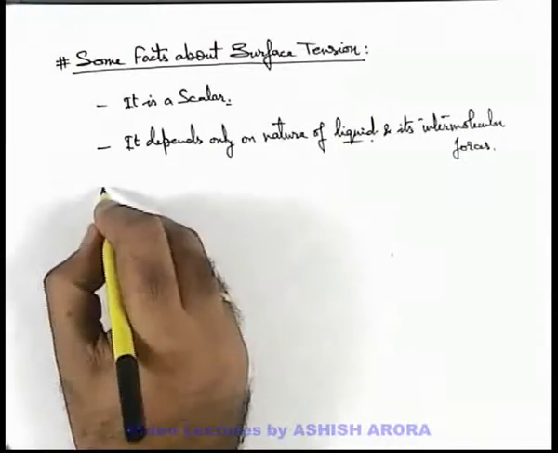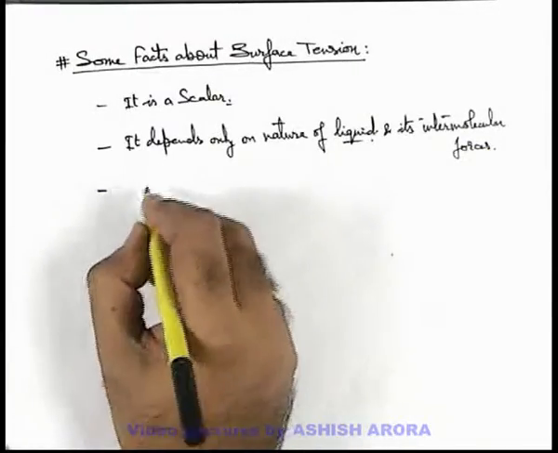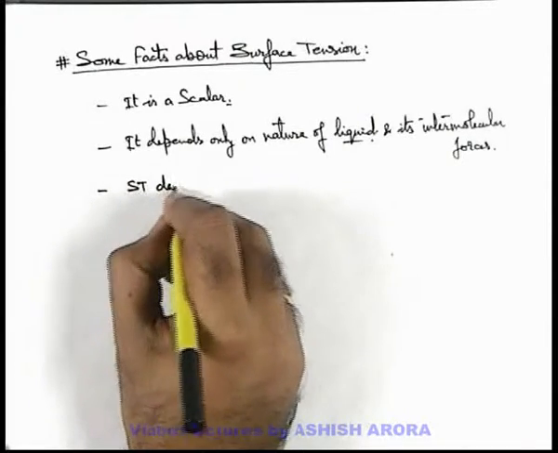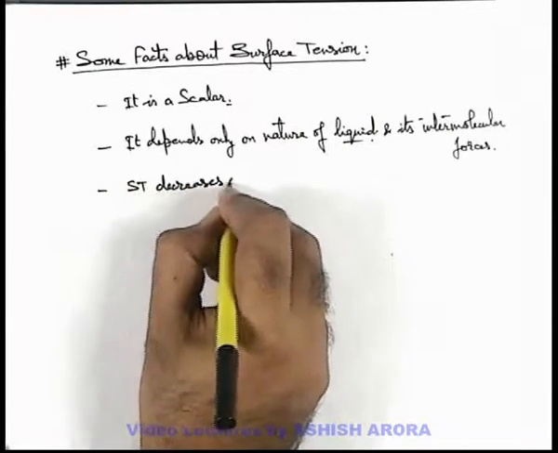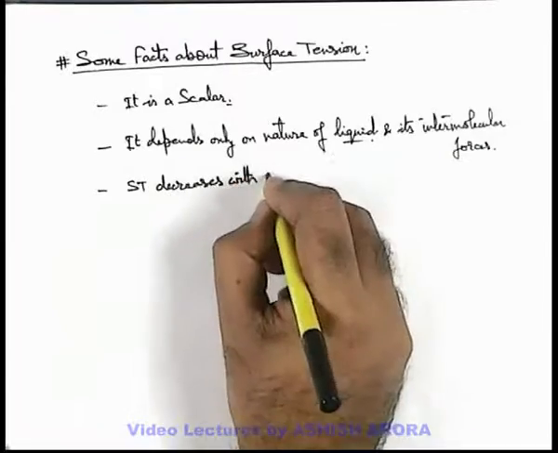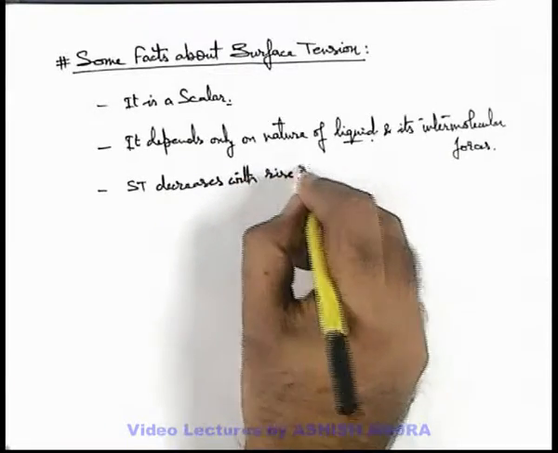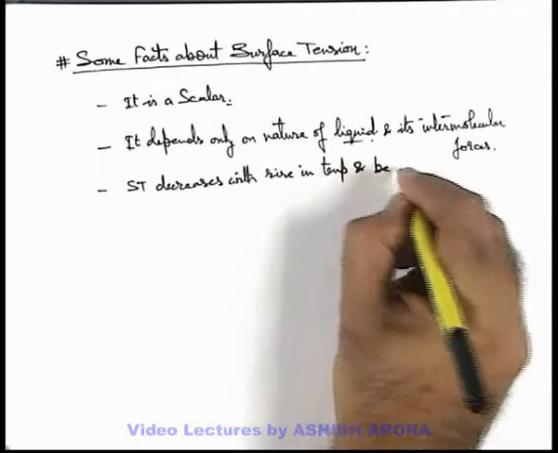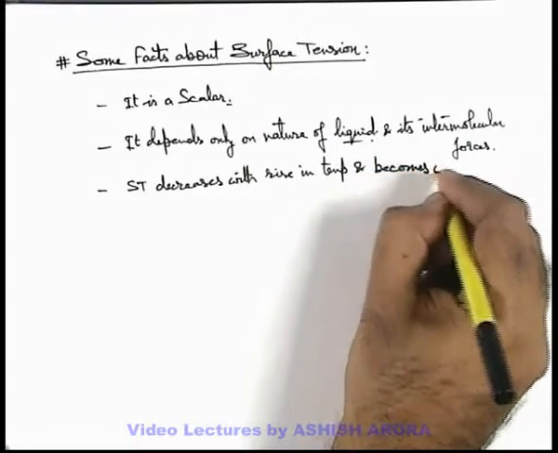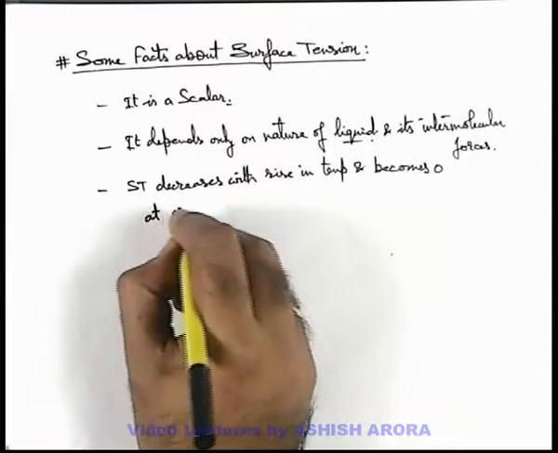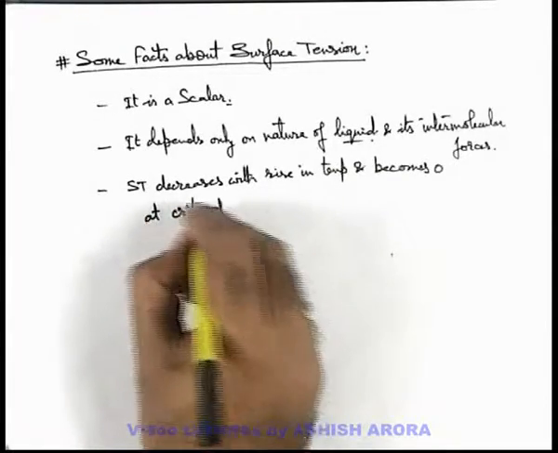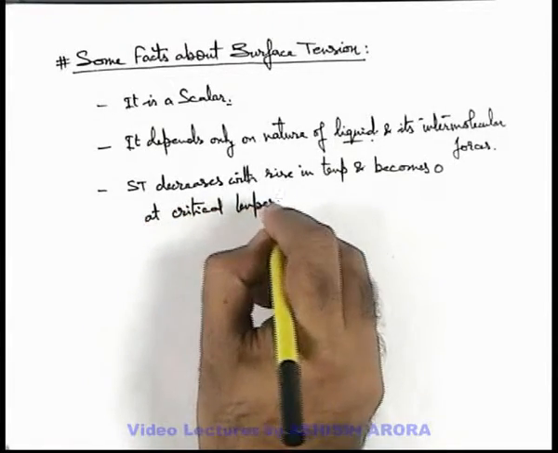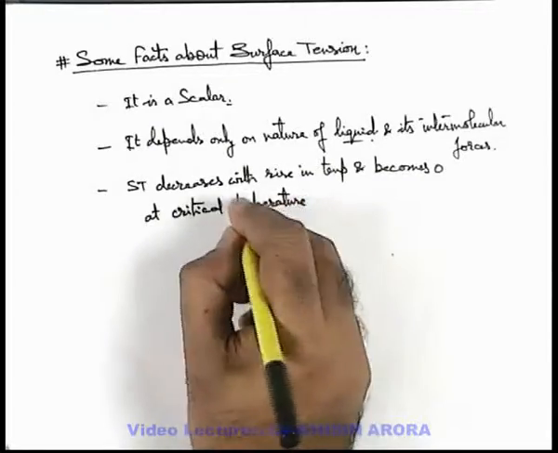Another point which is also quite important to be kept in mind is that surface tension decreases with rise in temperature and becomes zero at critical temperature. For every liquid there exists a critical temperature.